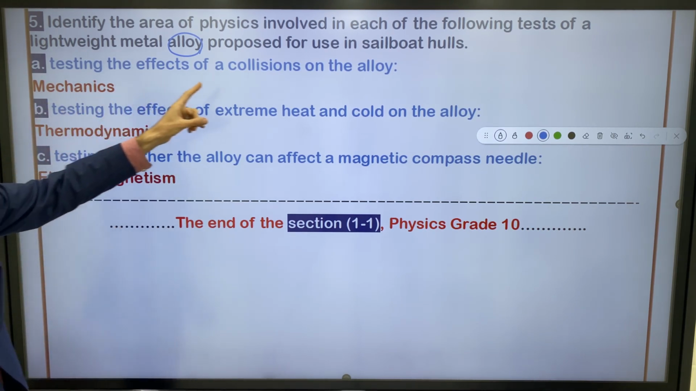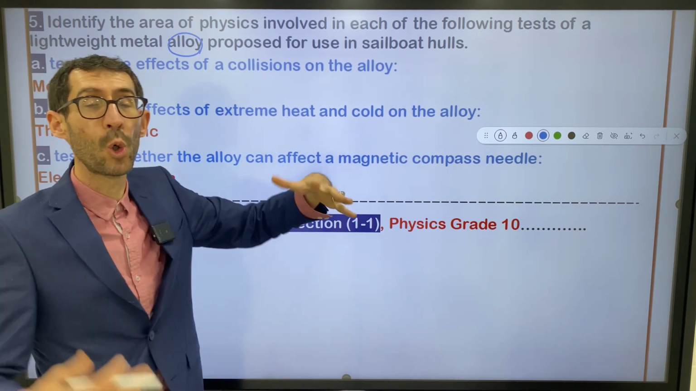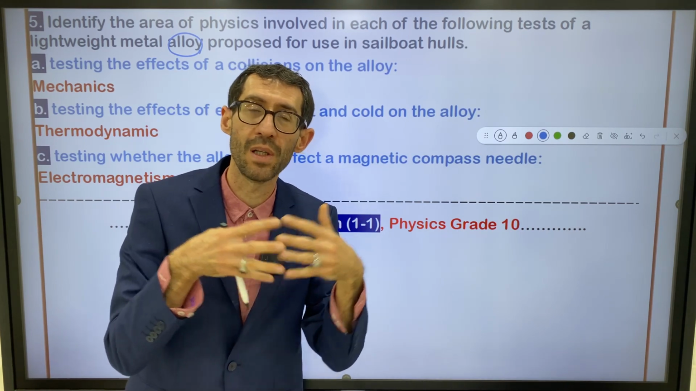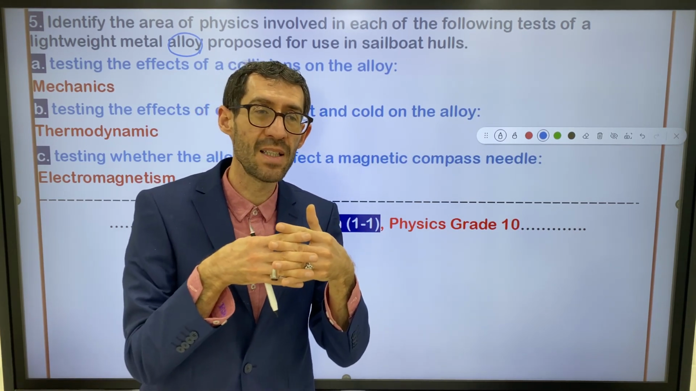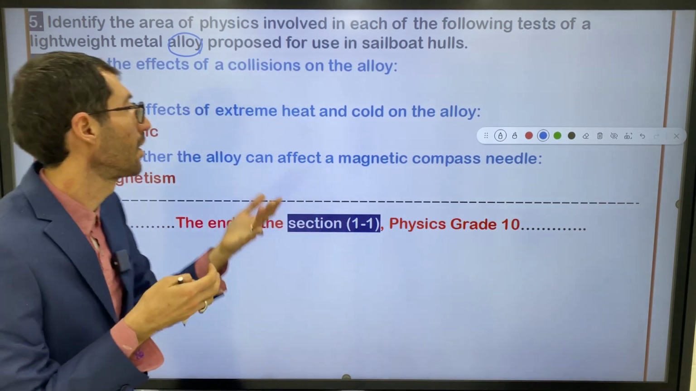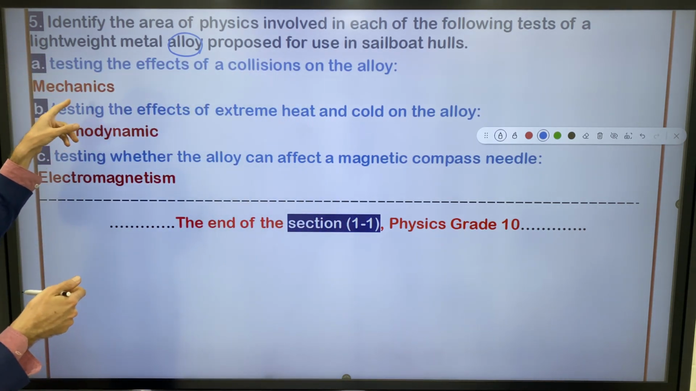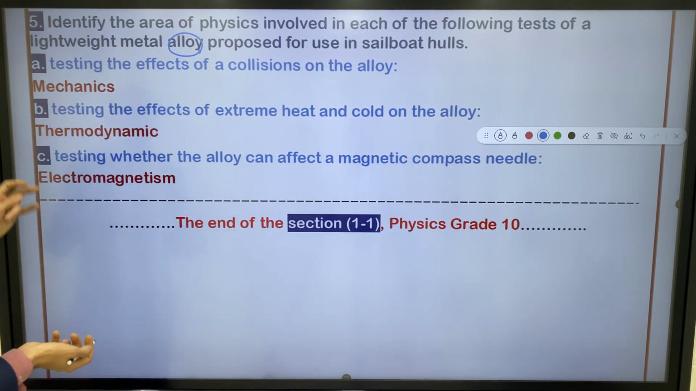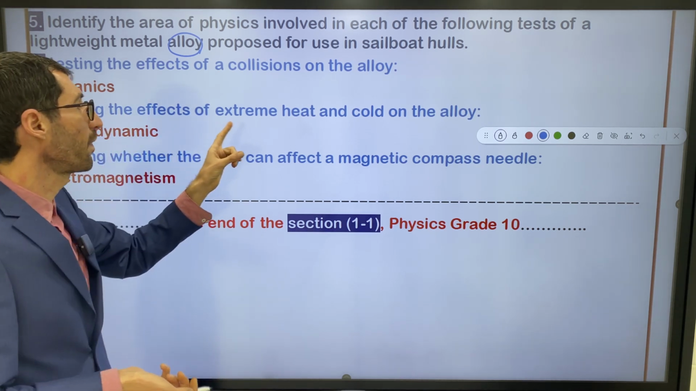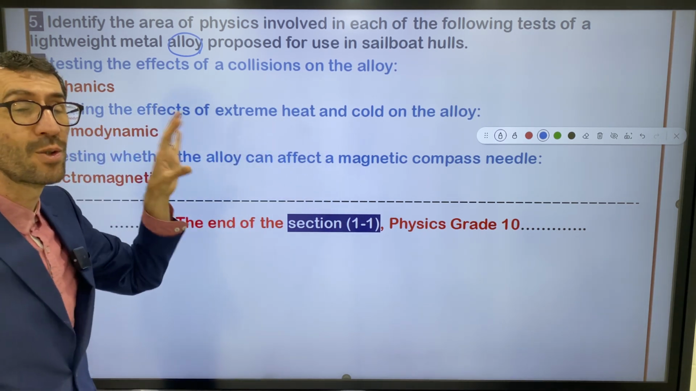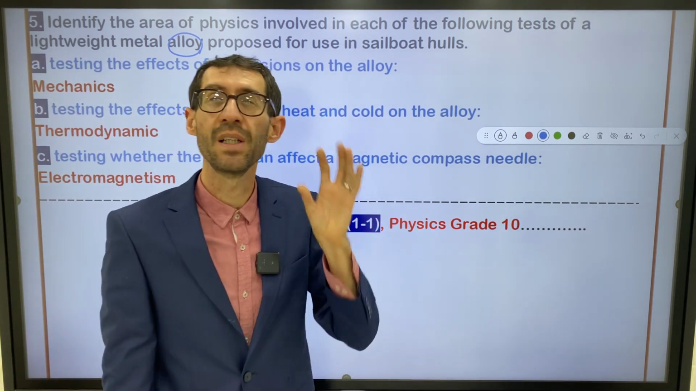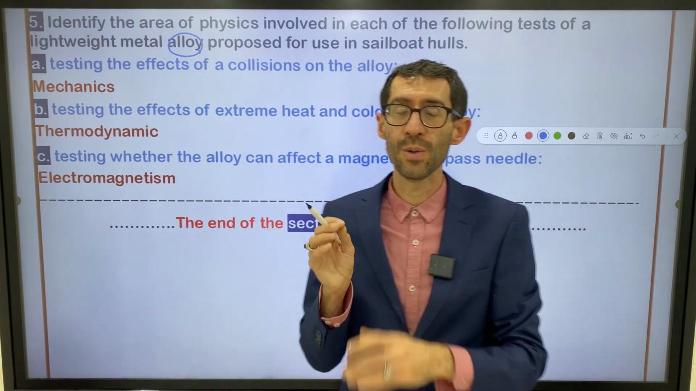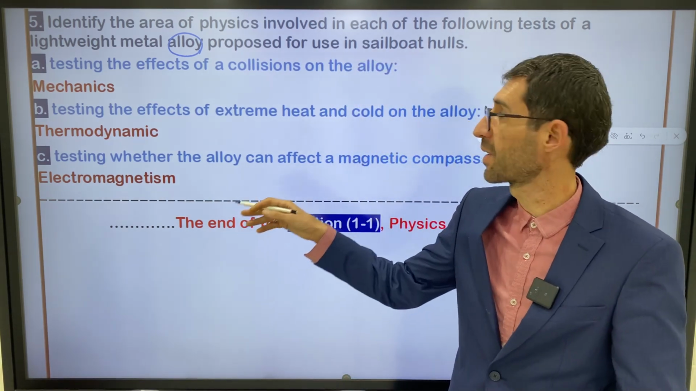Testing effects of the collisions on the alloy. Testing collision. So we have collision or impact in this situation. So we have mechanics, because we talked about the motion. B, testing the effects of extreme heat and cold. You see, I told you, whenever you hear the words heat and cold and changing temperature, automatically you should say thermodynamics, right?